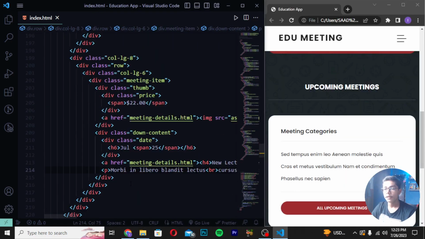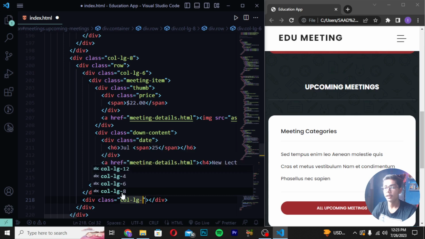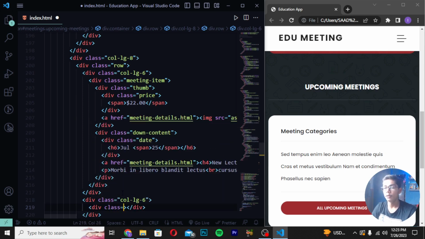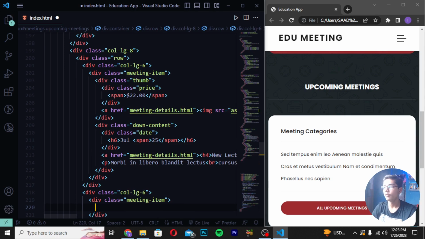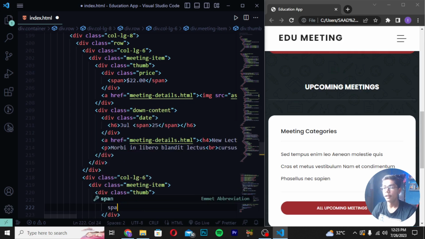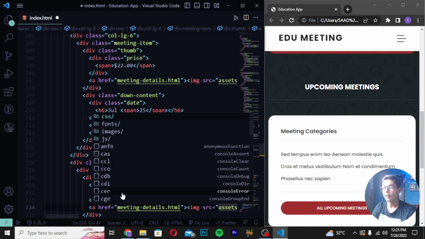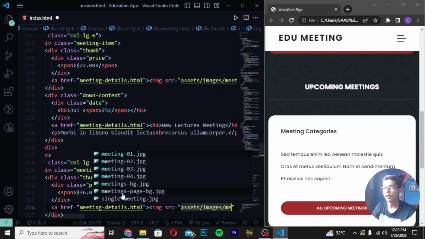And after getting that stuff, you have to now directly move after the three divs which we have created here. You can see these are them. So I will be now writing here col-lg-6 like this, and I will be now just writing here meeting-item. Then you have to just write here div class thumb. Then you have to now just write here div class price. Then write a span tag and write 36.00. Then write here a tag and write meeting-details and write here img tag src. Then I will be now just writing here images/meeting-2.